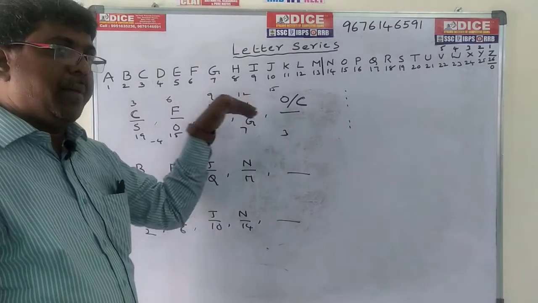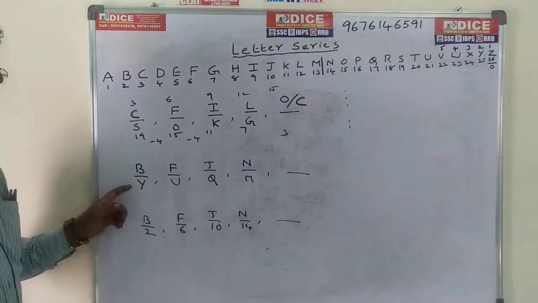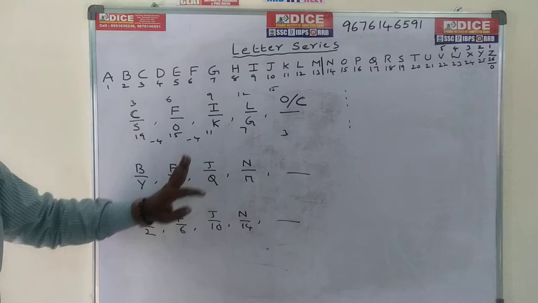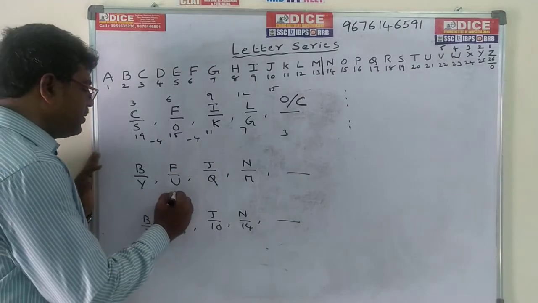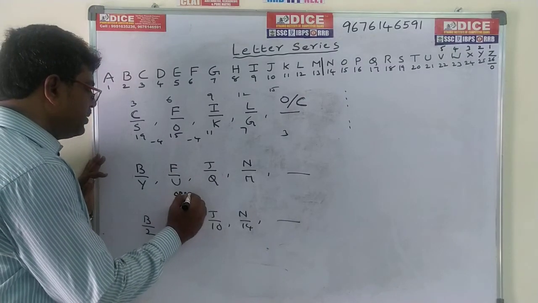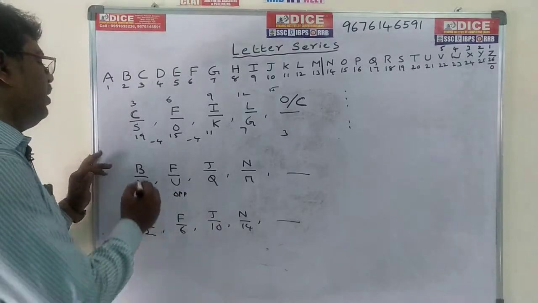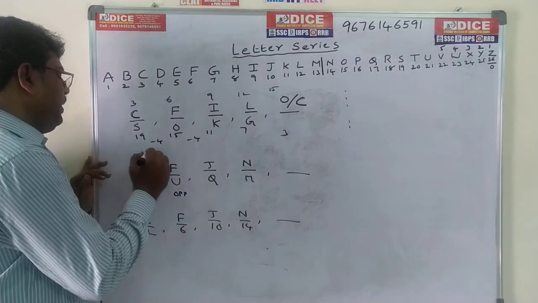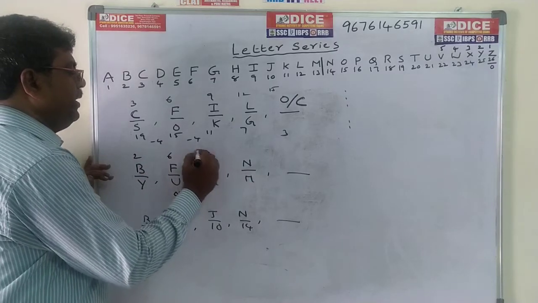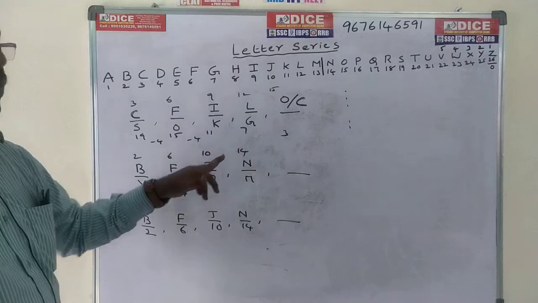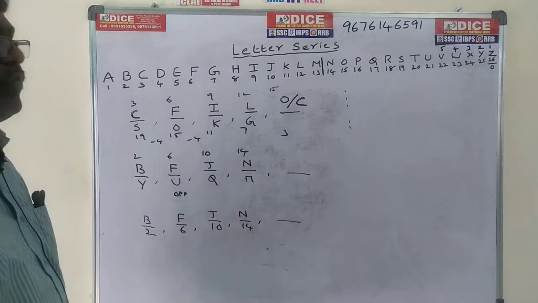Numerator separate, denominator separate. Come to this one. This is nothing but B by boy. Boy, fun, jockey, Q, men: these are nothing but opposite words, an opposite series. Now write the numbering: B is 2, F is 6, J is 10, N is 14. The difference is every time plus 4, plus 4, plus 4. 14 plus 4 is 18.